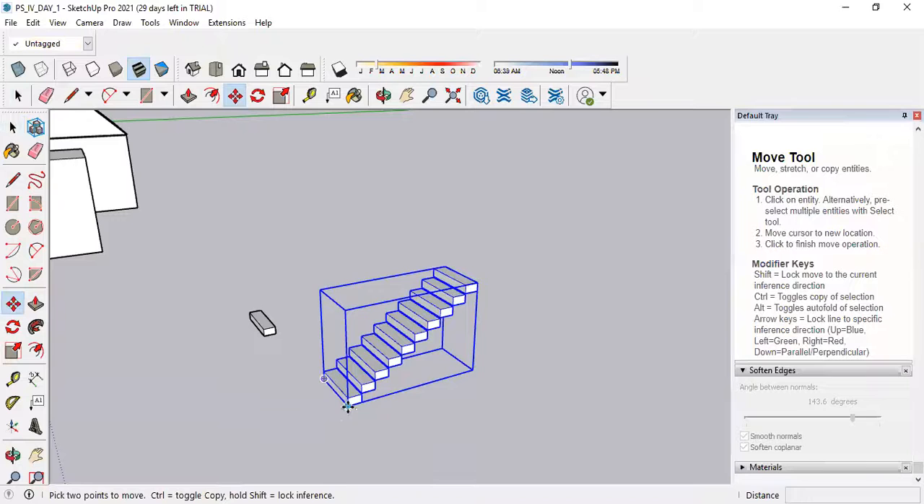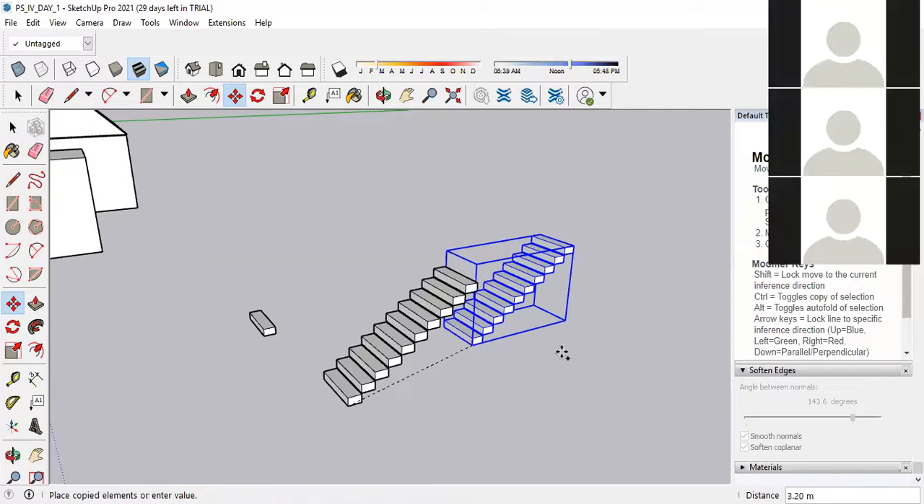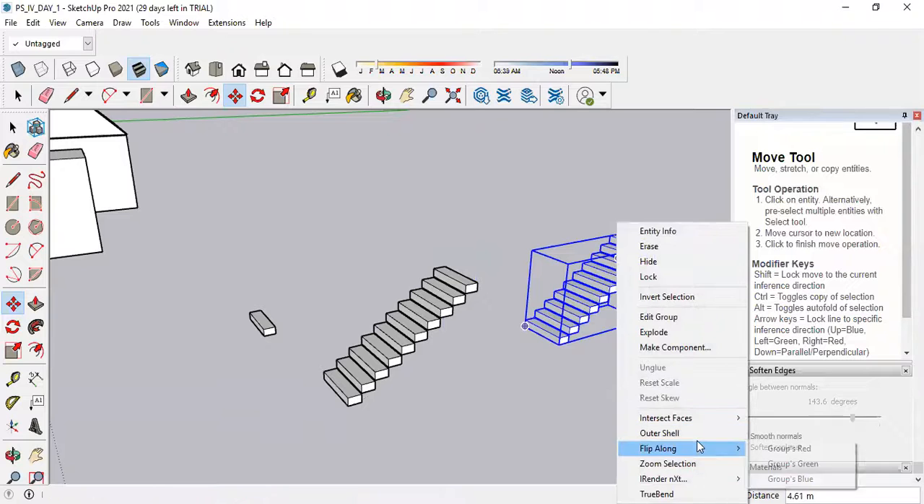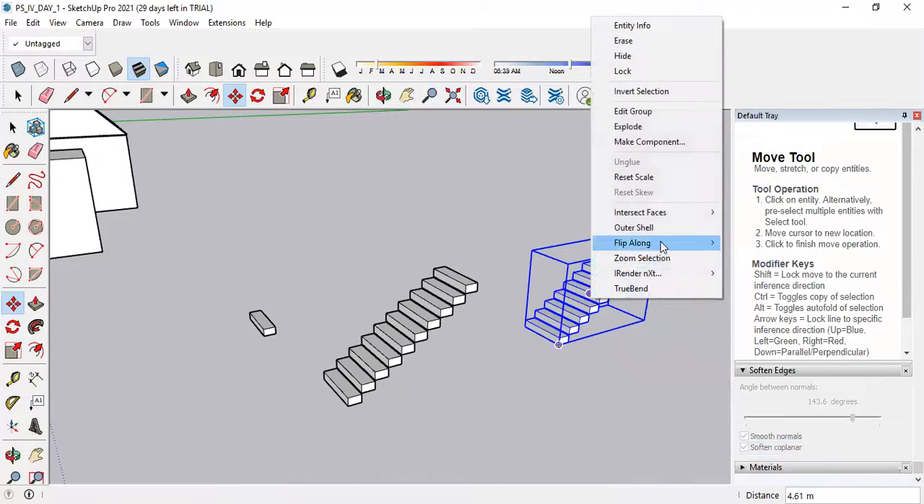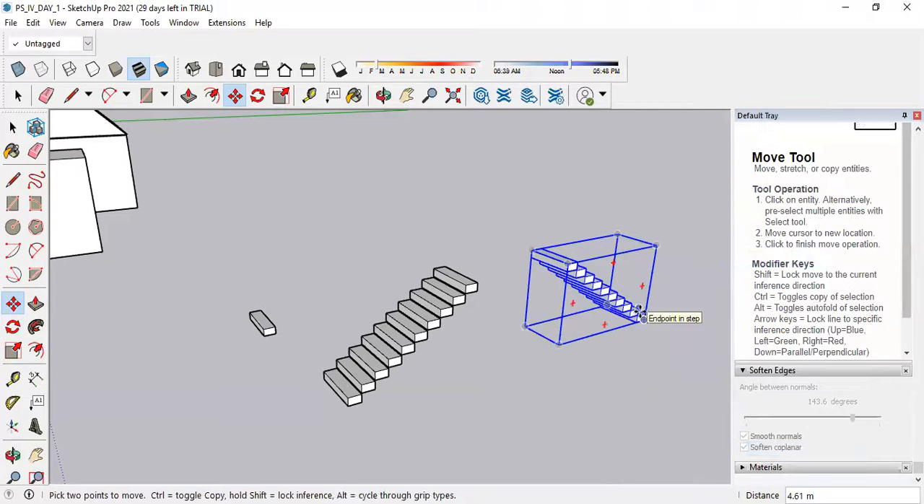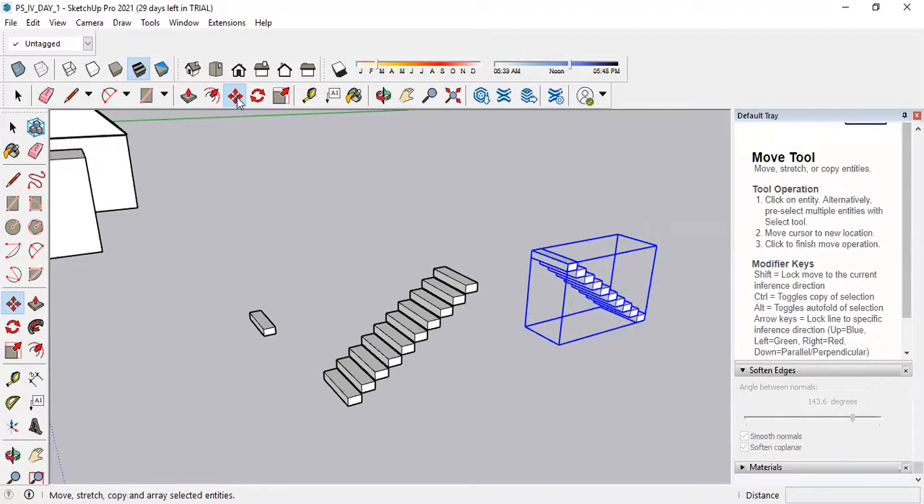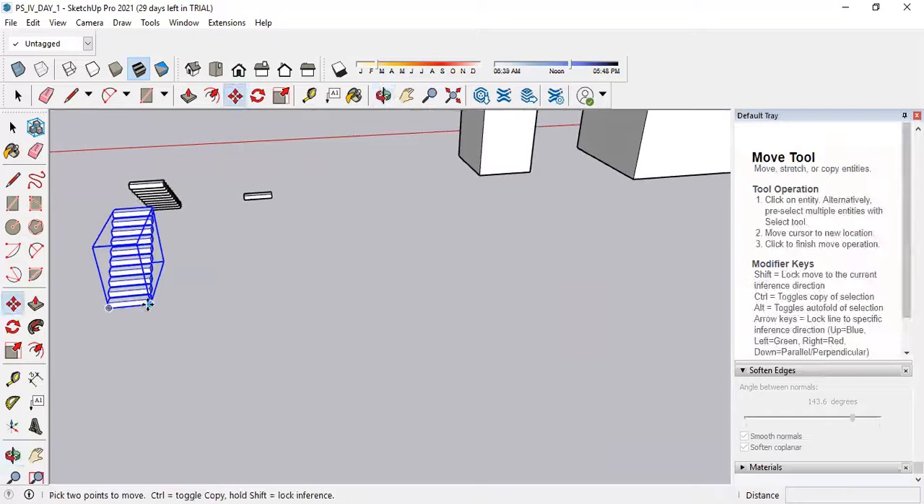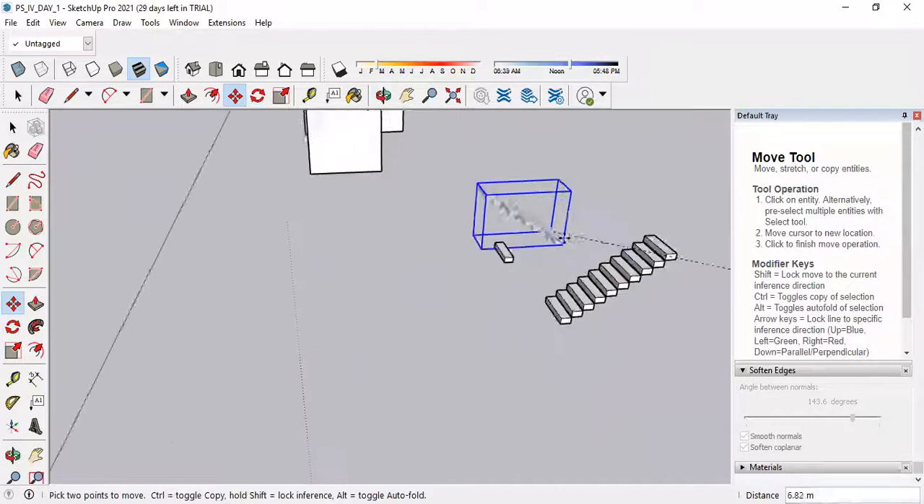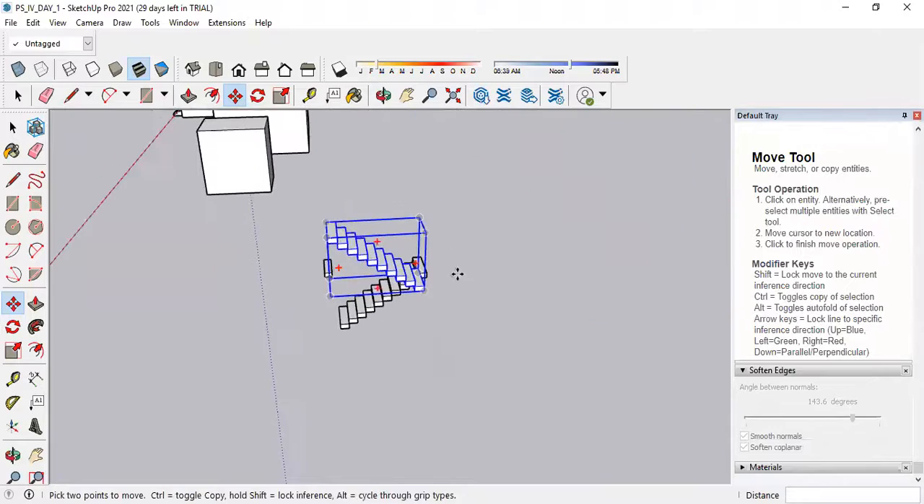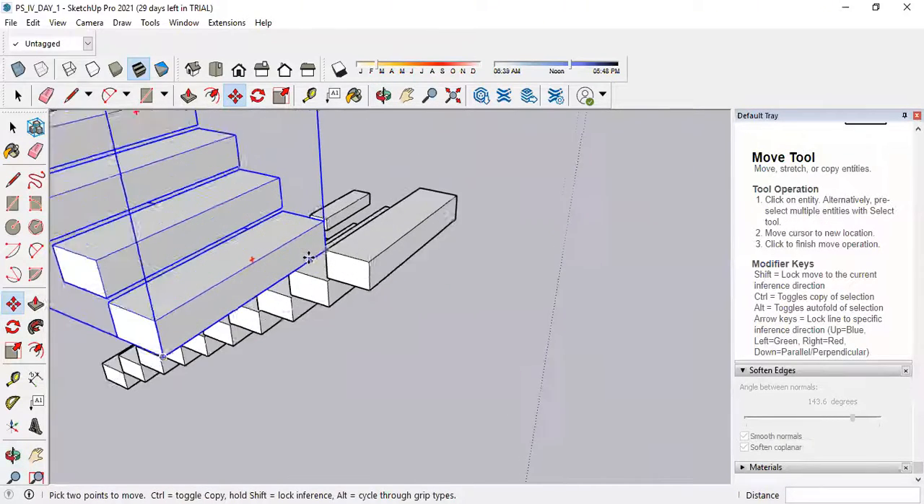Again I will select this move command, then make a copy of it, place it over here, then right click on it. There is an option called flip along. I can use it and just see the axis. This is the axis by which I have flipped along. So how can we do that? Right click, select the object, go to flip along green axis. So it is flipped. Then again select this point, then place it at this position. So my staircase is almost ready.